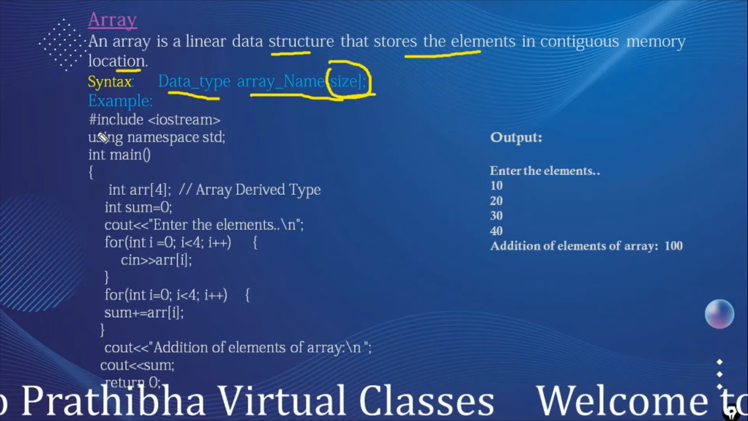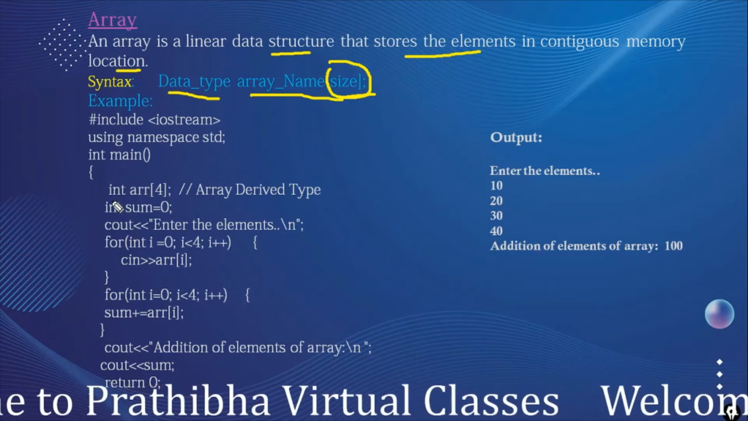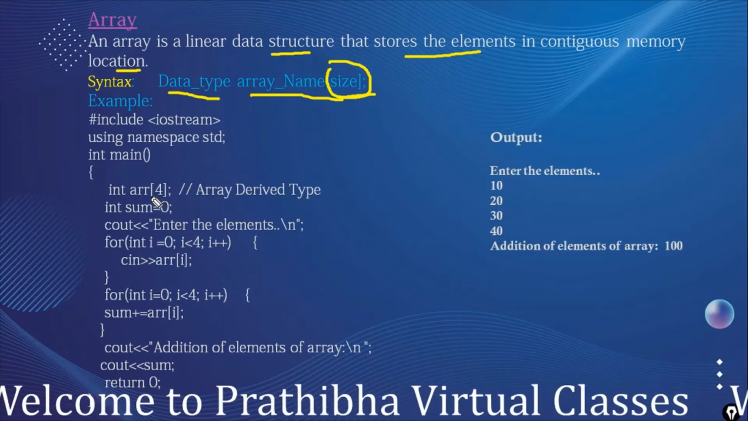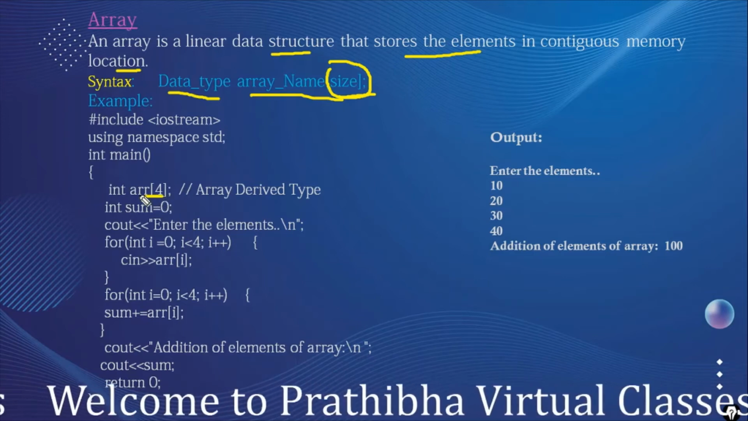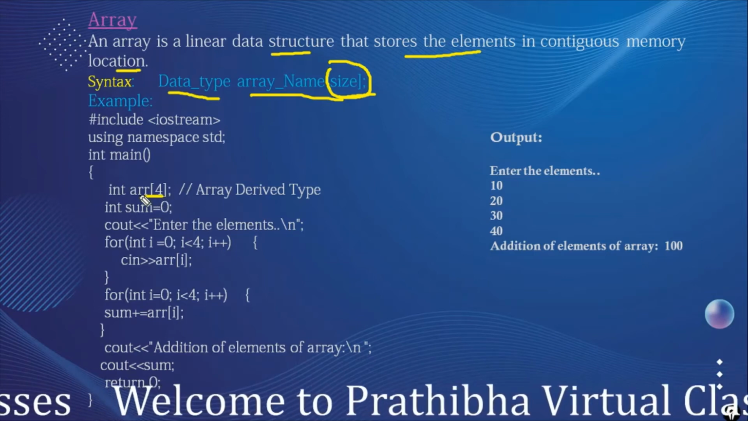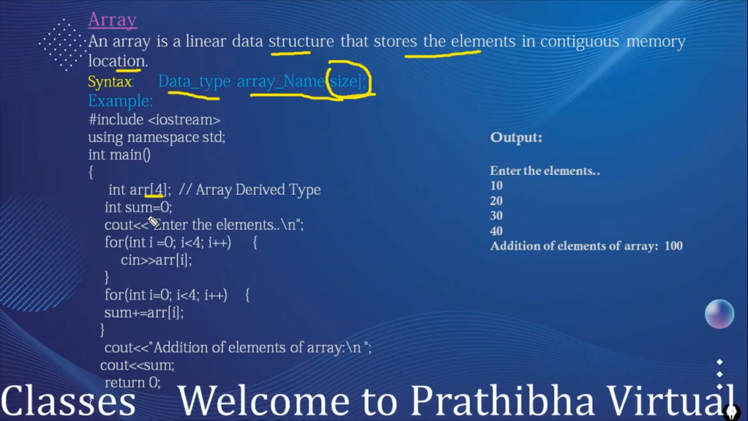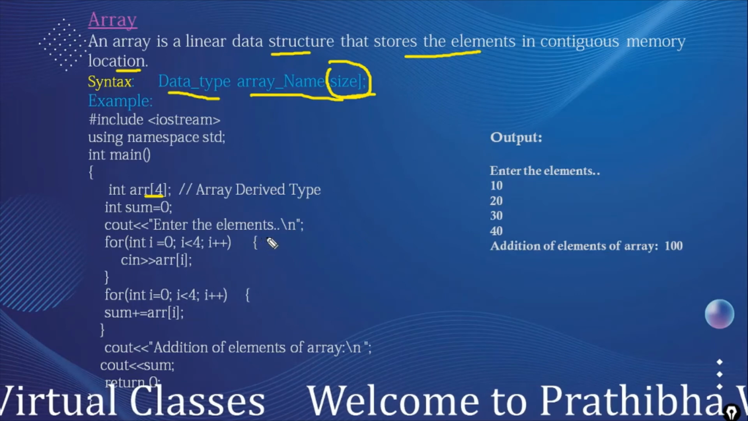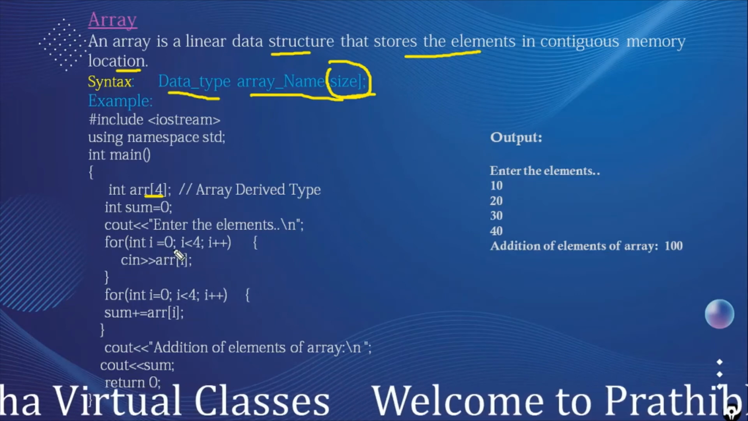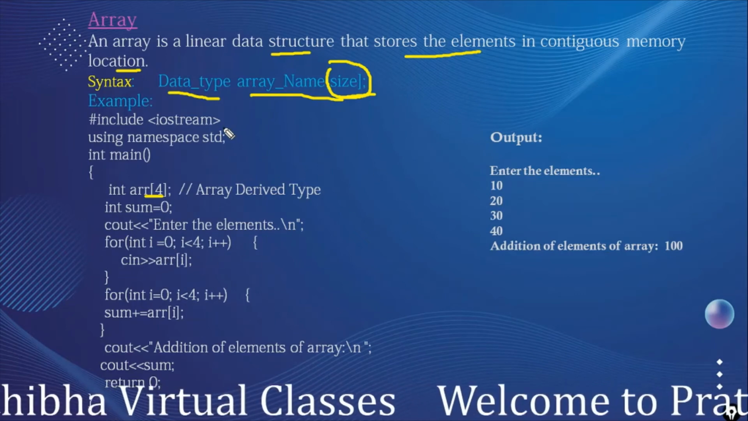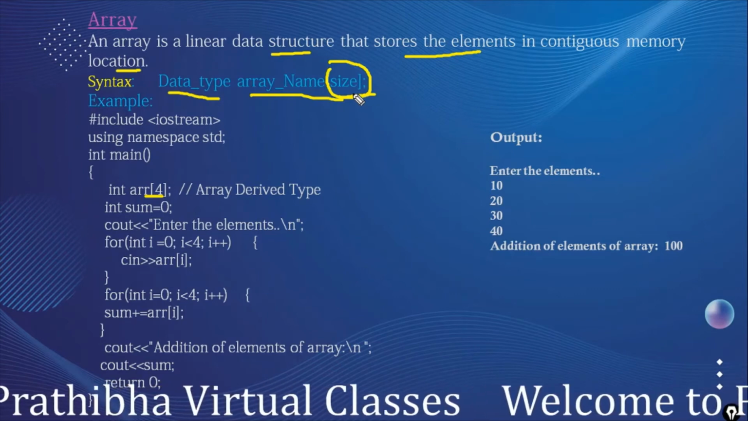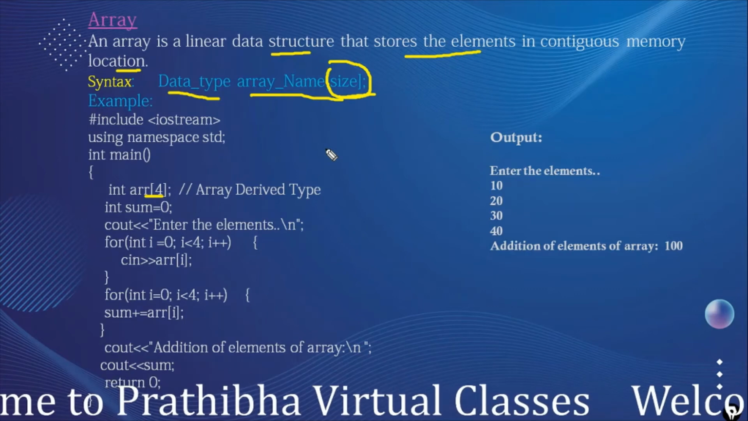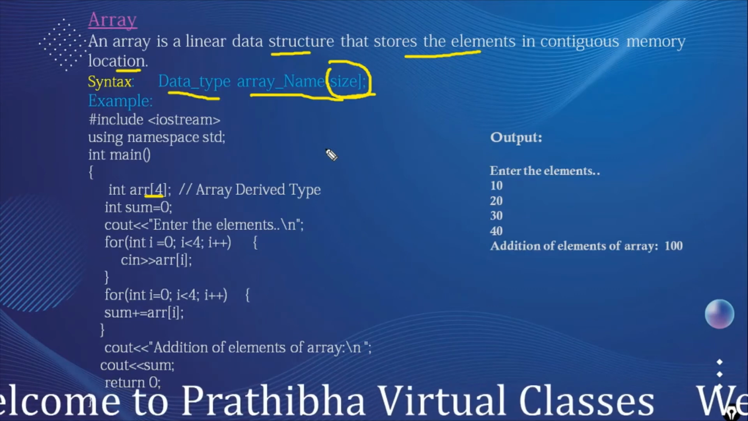For example, here we are defining int main. Int is the data type, and 4 different integers are grouped into arr as the array type. And here again we define integer sum and assign it the value 0. Cout, enter the elements. For int i is equal to 0. Always the array index, if the array size is n, holds the values from 0 up to size minus 1, that is n minus 1.